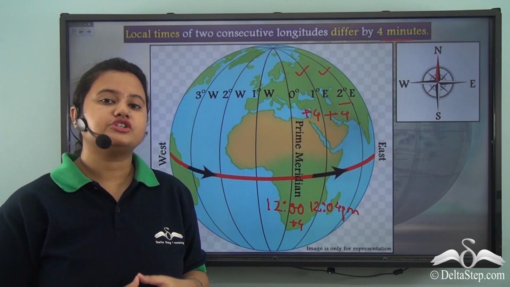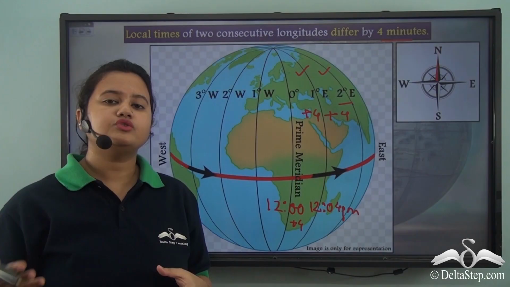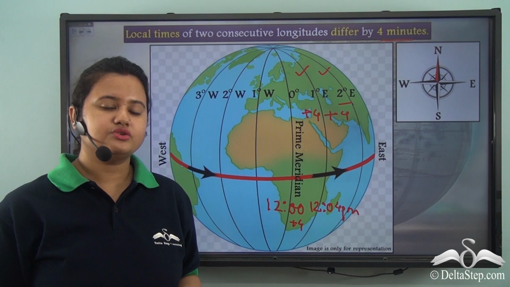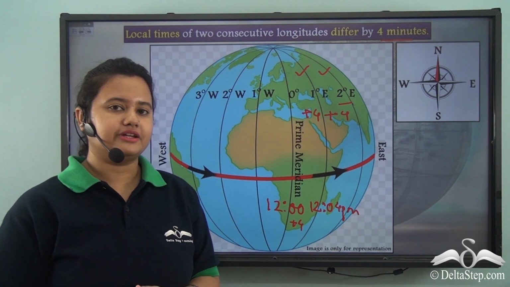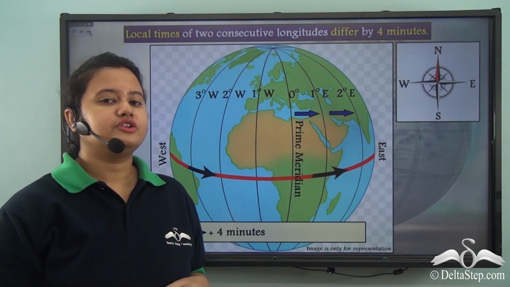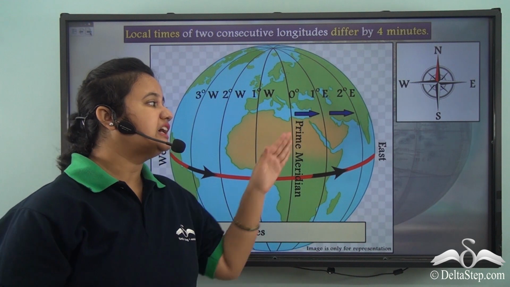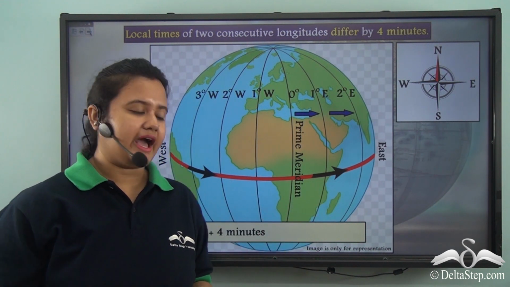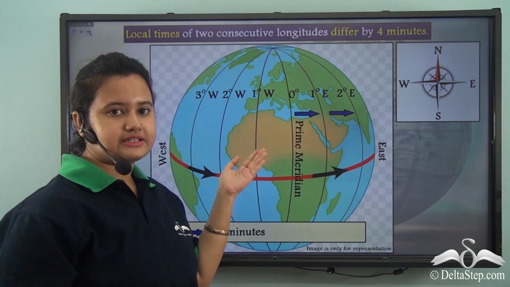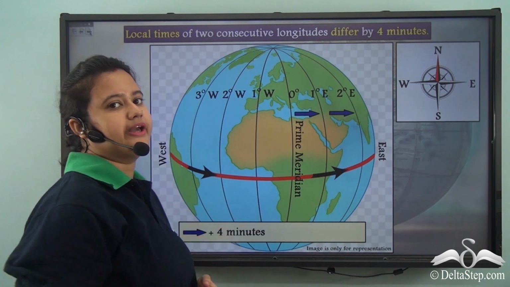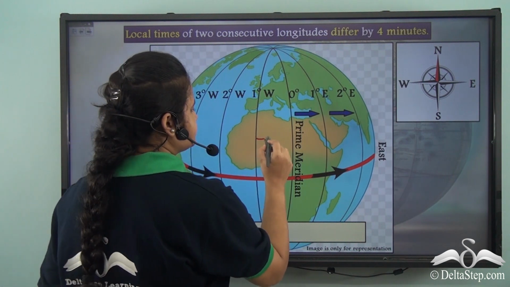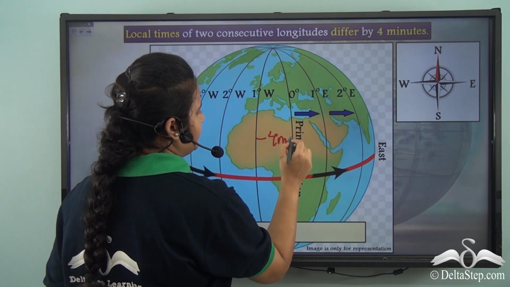Now what about the longitudes lying to the west of prime meridian? How do we calculate the time corresponding to these longitudes? To find out the time corresponding to the longitudes lying to the east of prime meridian, we add 4 minutes. Now, if we want to calculate the time lying to the west of prime meridian, then we don't add 4 minutes. Rather, we subtract 4 minutes.